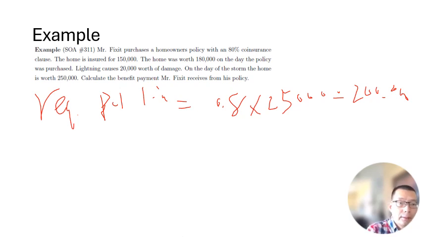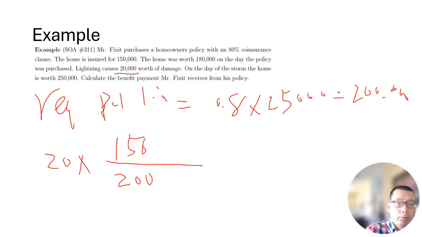But since the home is only insured for 150K instead of 200K, it means the payment that Mr. Fixit gets wouldn't be the full 20K worth. It will be the proportion of this 150K over 200K. So it will be 15K.